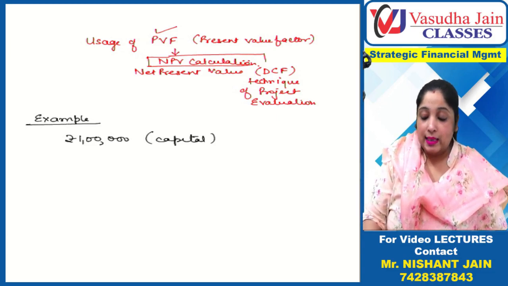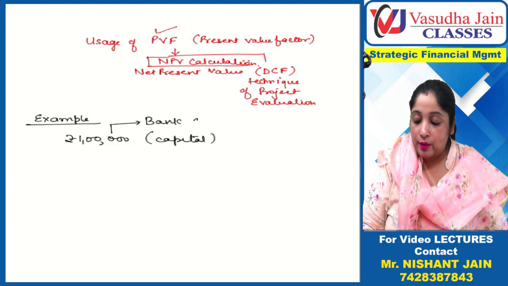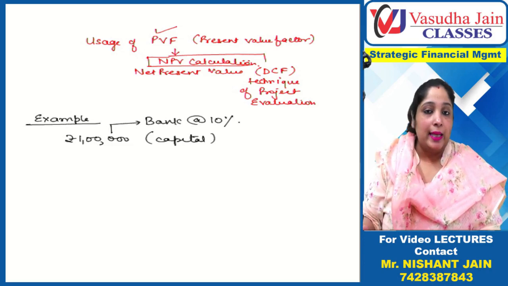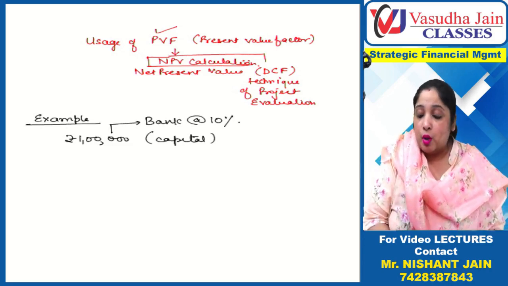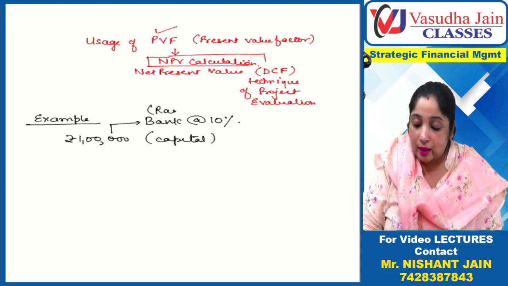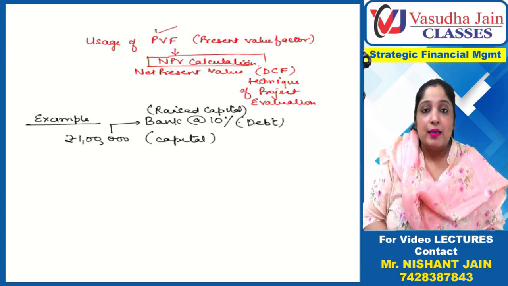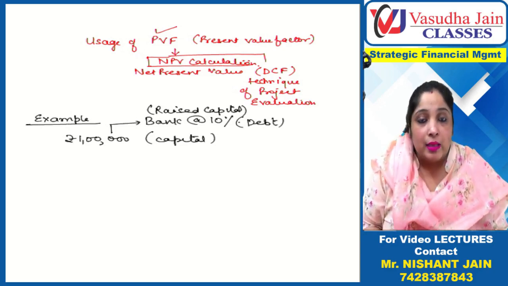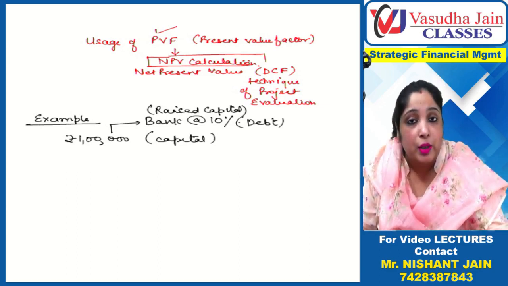Now this 1 lakh is given to me by a bank at an interest rate of 10%. So definitely if I invest this money in some project, I should be getting at least 10% return, because I have raised this capital through a bank. Basically this is a debt. So I have raised this debt at the rate of 10% per annum, and I want to invest this money in a good project which should at bare minimum yield 10% return.